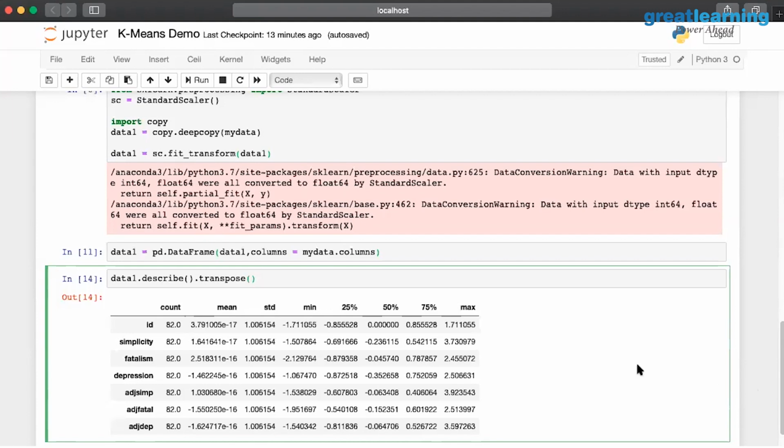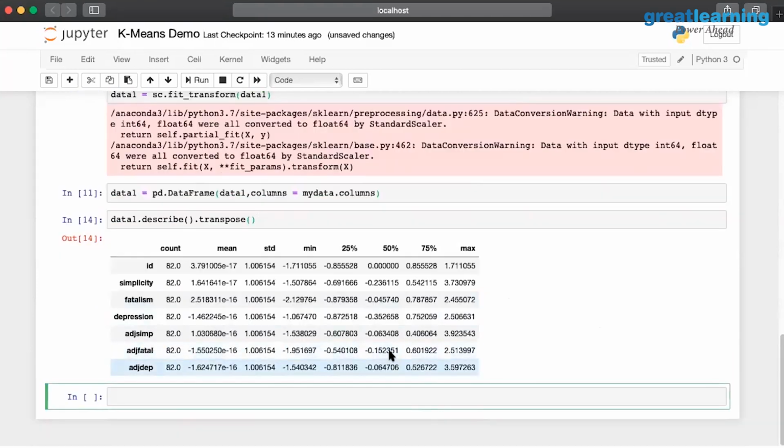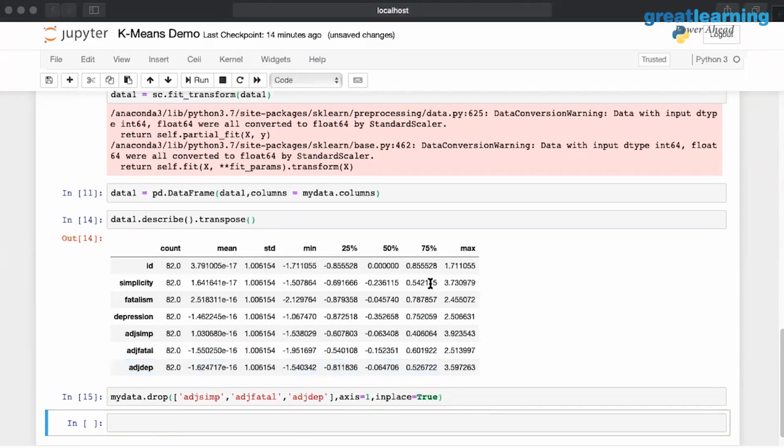So we are just getting the means to a common value so that the calculation is more appropriate. Right? The calculation happens within a specific range. It is not dispersed or diverging too far away. So what I'm going to do is drop the other columns that I'm not going to use. I'm going to use adjusted simplicity. I'm going to drop adjusted fatalism, and adjusted depression I'm going to drop. Okay, now my data is ready to go.